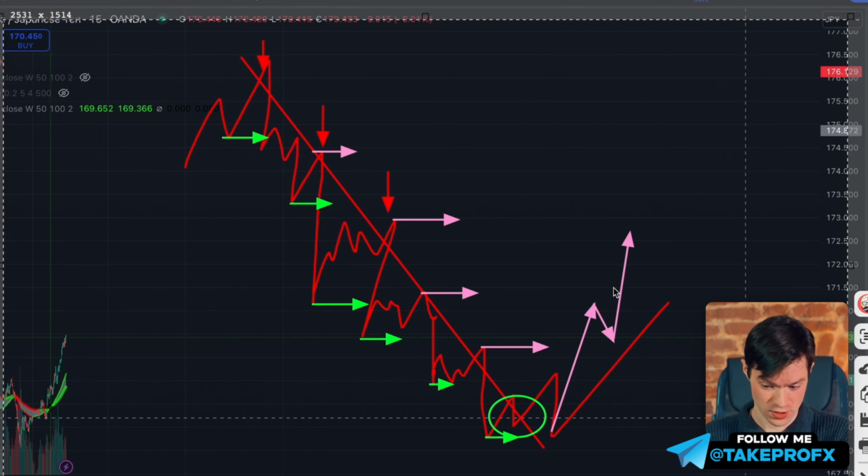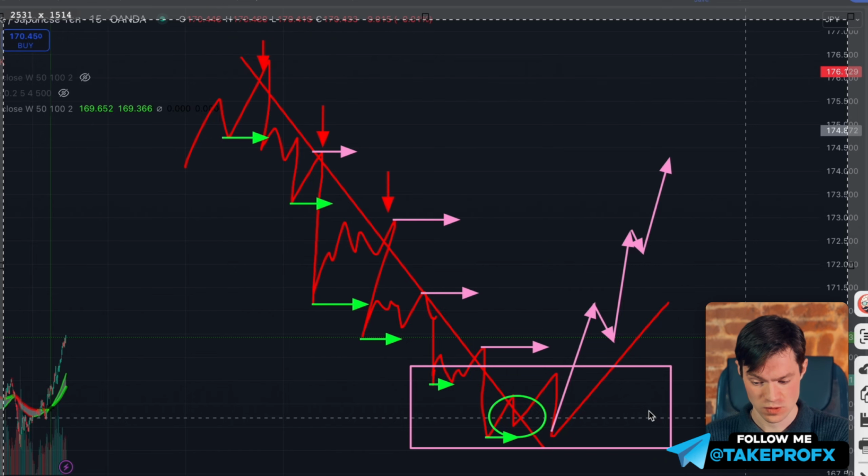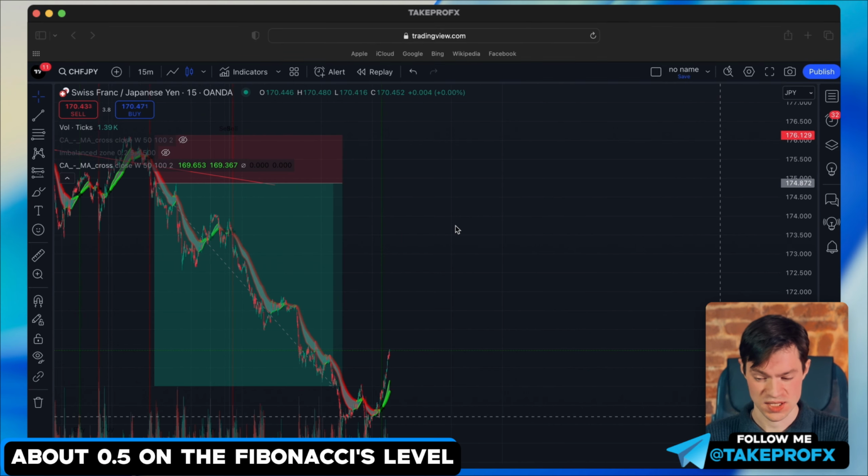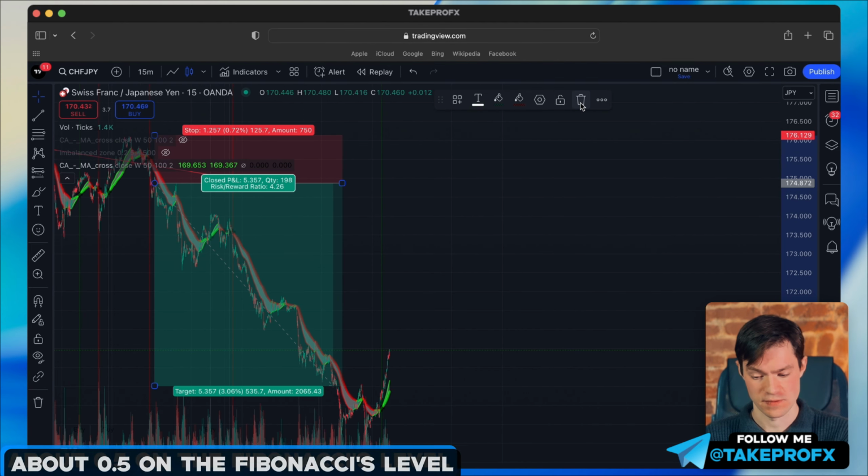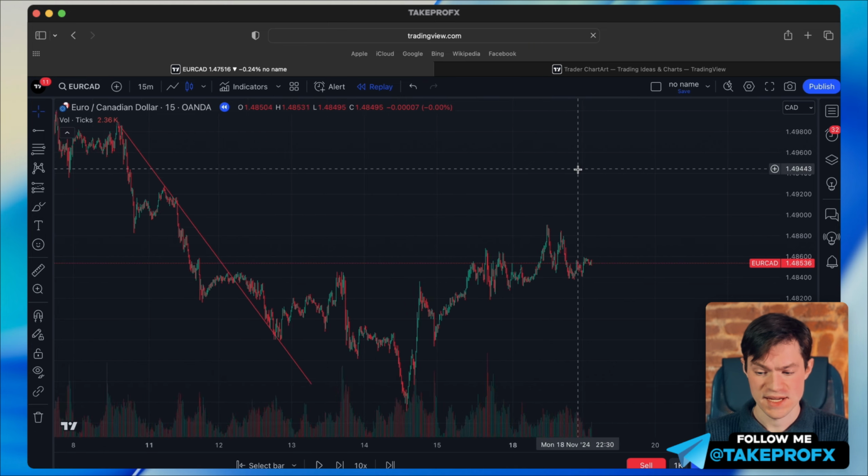So the most important thing for us is to choose the moment in the area when we realize that we have a retest of the trend line or the crossing of the average color lines. And at that moment we enter the trade with minimum targets, nearly about 0.5 on the Fibonacci level. Now let's look at a specific example with the help of which I managed to make X7 on my deposit in just 2 trades. Well, let's get into practice.